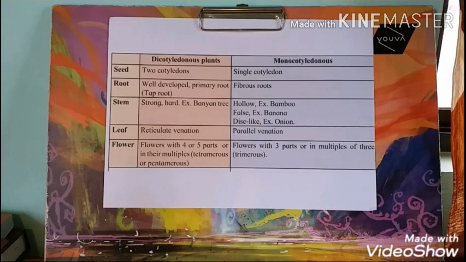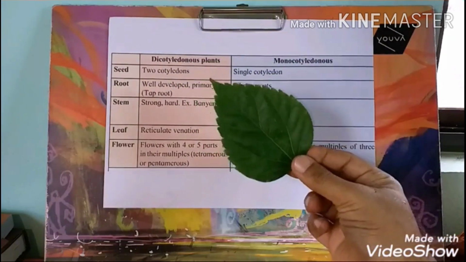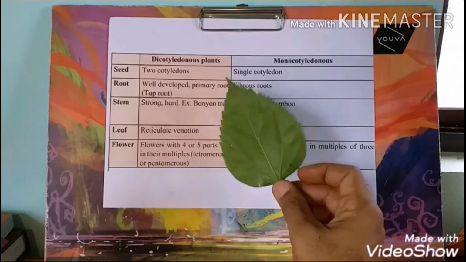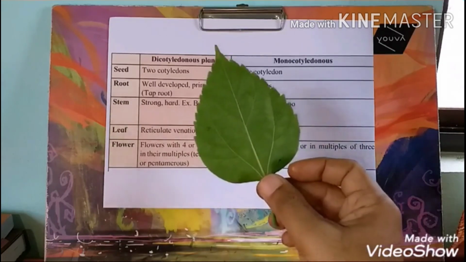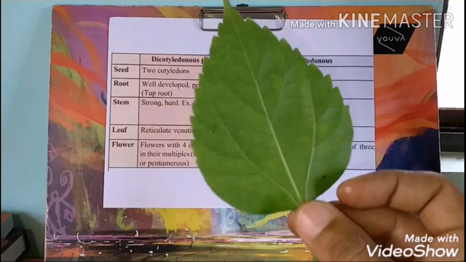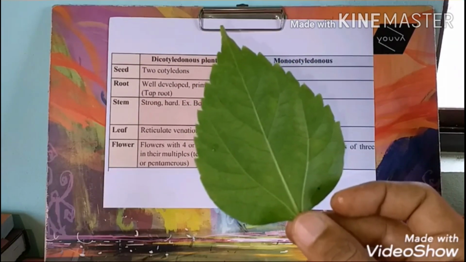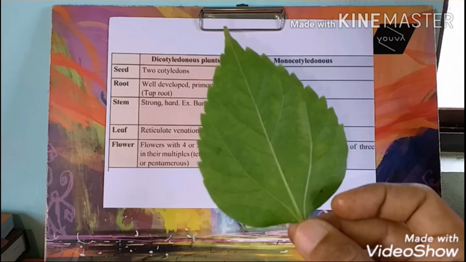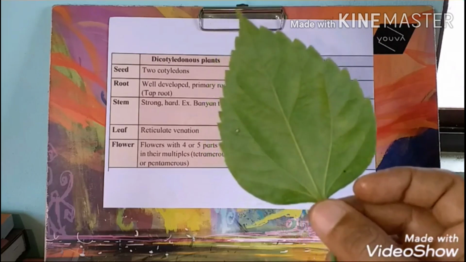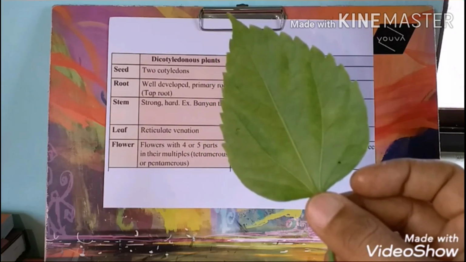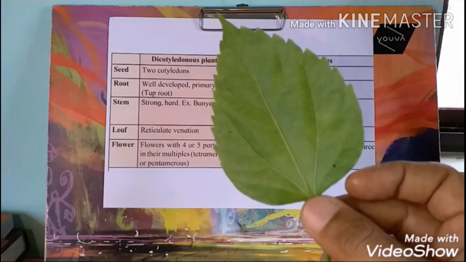In dicotyledonous plants, the leaf is with reticulate venation. What is the meaning of reticulation? Reticulation means a network. You can clearly see the network shown here. The veins are giving branches and rebranches, due to which we can see the reticulate structure of the leaves.